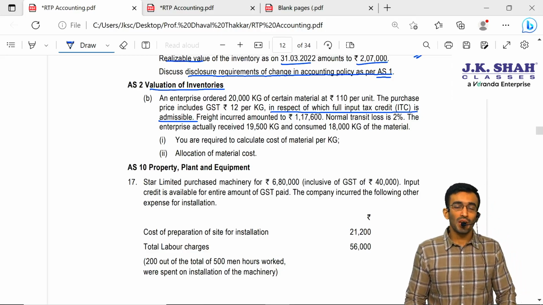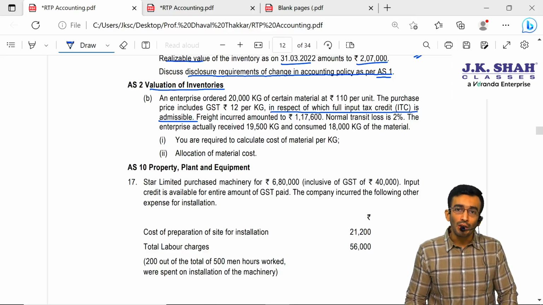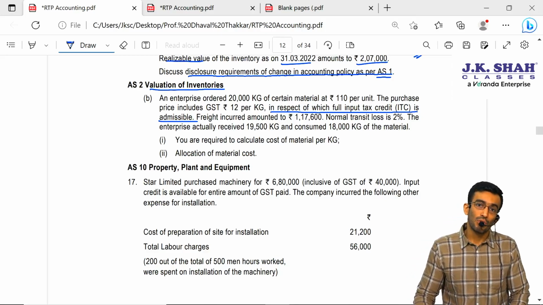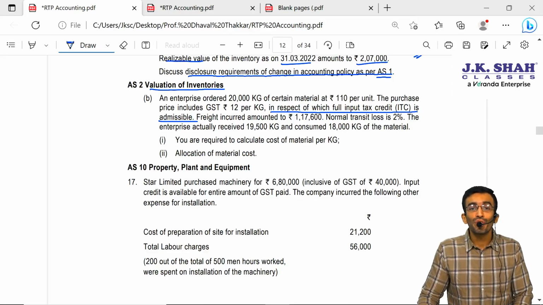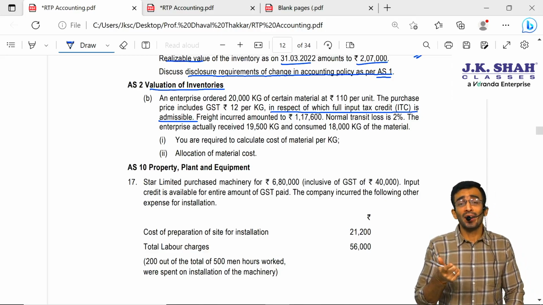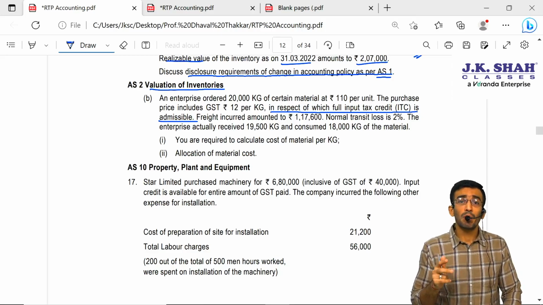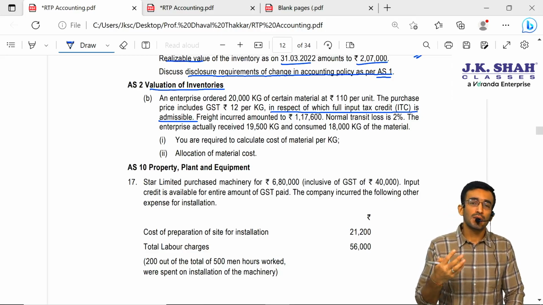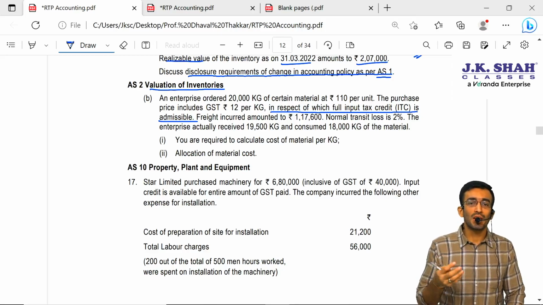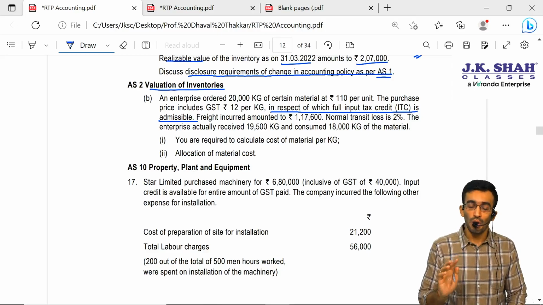So this will not be considered as cost of your inventory. If you remember, in AS2, while calculating cost, we have seen the components of cost of inventory. One of the components is the purchase cost, which includes purchase price minus trade discount, or quantity rebate, plus non-refundable taxes, plus loading charges, unloading charges, transportation expense, transit insurance, toll charges, or any directly attributable expense incurred to bring that particular inventory to the godown.